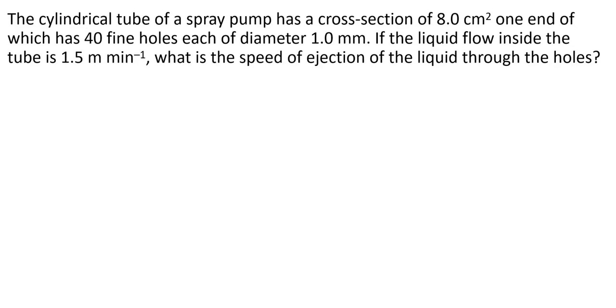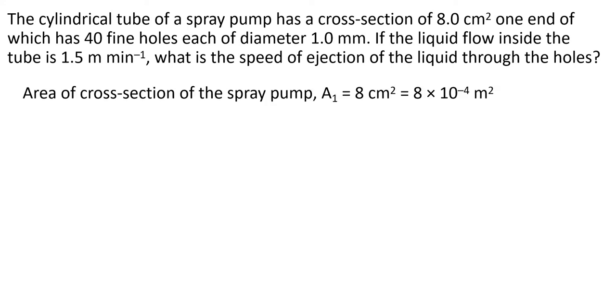The cylindrical tube of a spray pump has a cross section of 8 cm square, one end of which has 40 fine holes, each of diameter 1 mm. If the liquid flow inside the tube is 1.5 meter per minute, what is the speed of ejection of the liquid through the holes? You might have seen a sprayer, no? What we use as a liquid sprayer, where there will be fine holes. So here we have to find the velocity of the liquid coming through the holes.